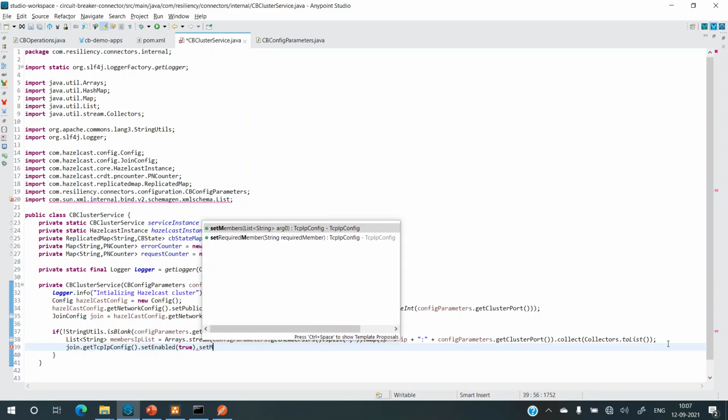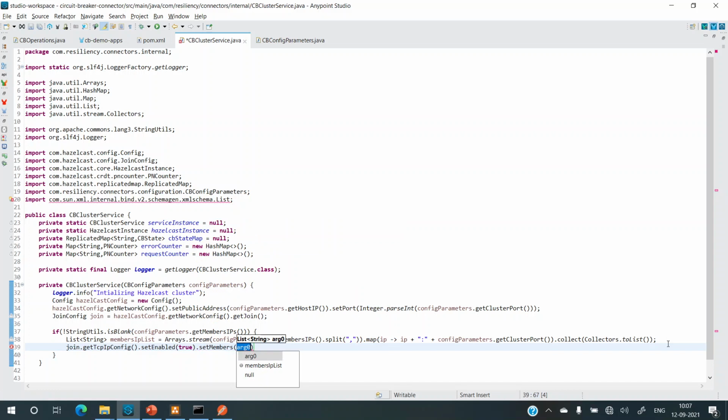So set members. Now this members wants a list of strings, which we have already created. So let's just pass the member IP list. So we have completed adding the members IP to this join config. So that's one part that's done. Now next we need to initialize the Hazelcast instance.